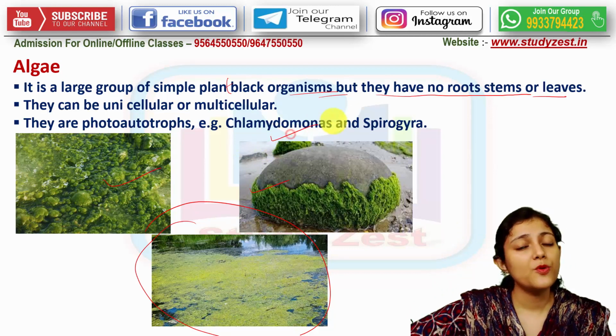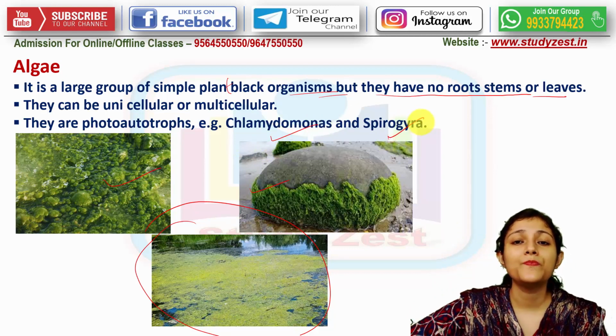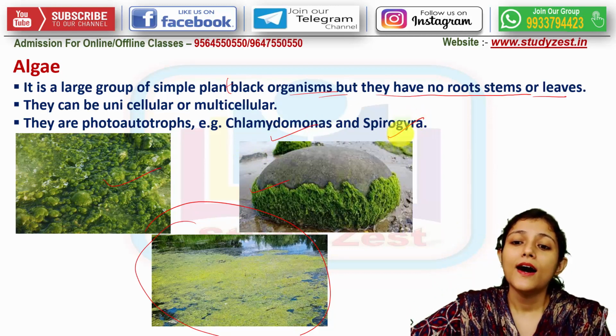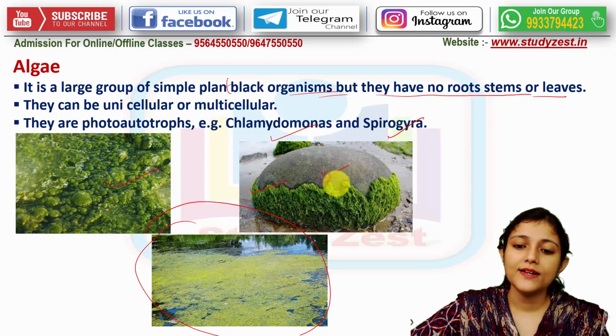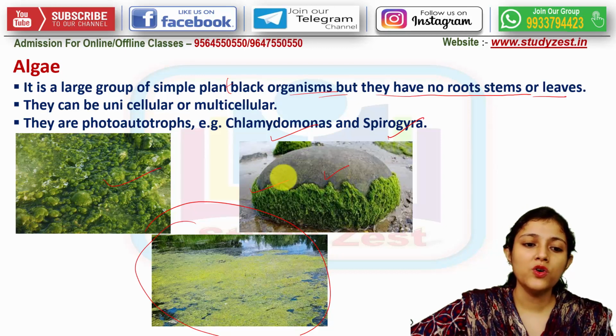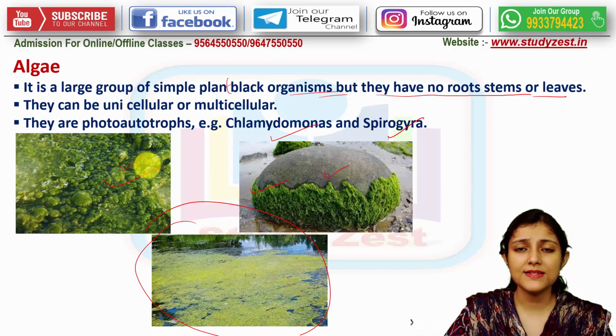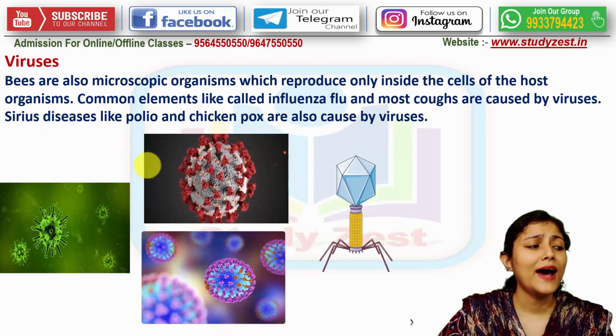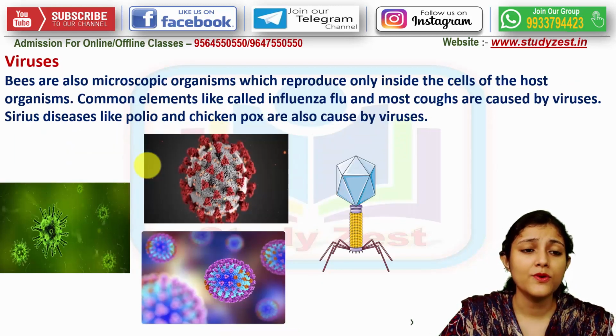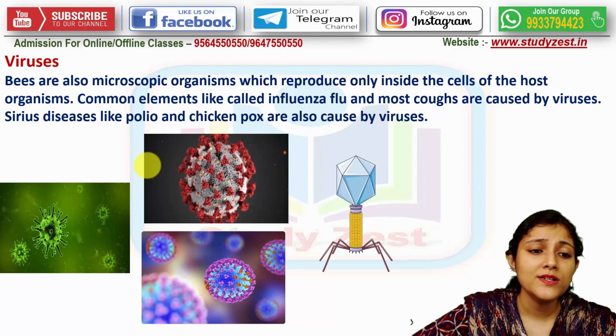Examples are Chlamydomonas and the spiral algae, Spirogyra. They have a spiral shape. On rocks also it may grow. In swampy places, marshy places, they can grow. Okay, and coming to the viruses. So these are what?